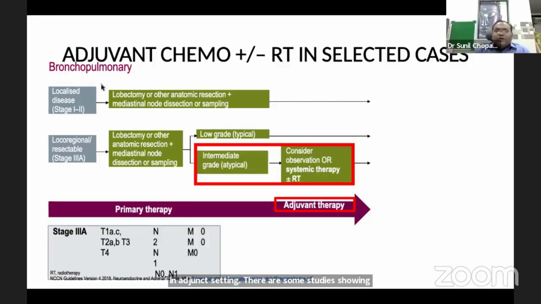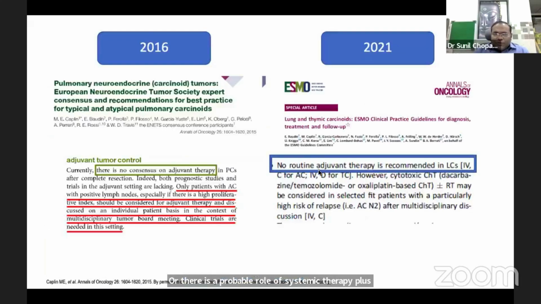So for bronchopulmonary NET, in localized disease after lobectomy or anatomical resection plus nodal sampling, observation is the strategy. For locoregional or resectable locally advanced disease, stage 3A, anatomical resection plus mediastinal node dissection. If it's a low-grade typical carcinoid, we can consider observation. For intermediate grade atypical carcinoid, observation, or there is a probable role of systemic therapy plus or minus RT, only after discussion in a multidisciplinary tumor board. So this is a paper which shows that there is no consensus on adjuvant therapy.